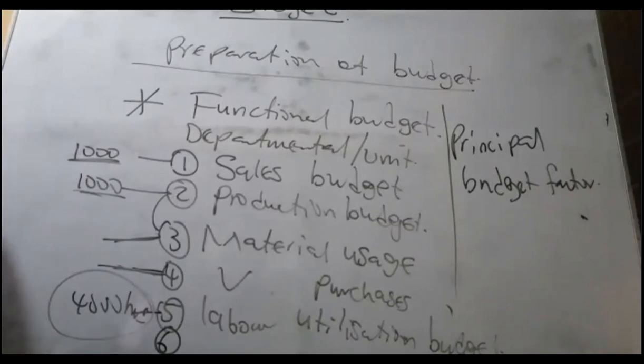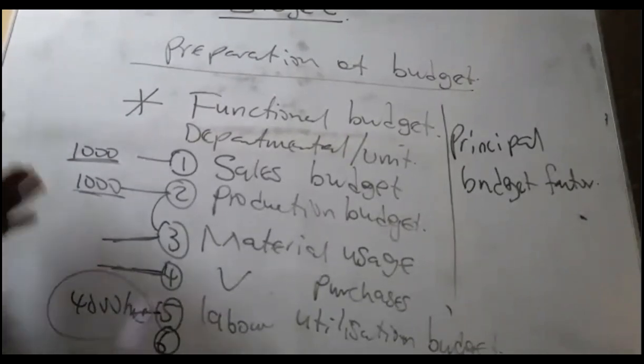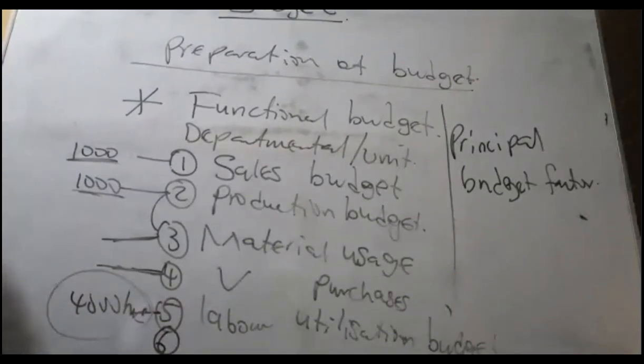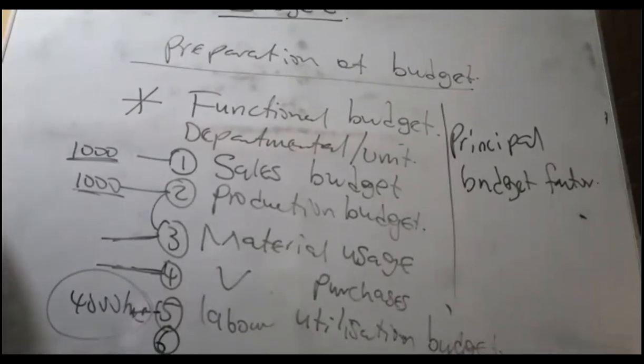Any challenge that prevents you or any factor, resource that prevents you from achieving your objective, we call it what? In budgeting process, we have given it a nice name called principal budget factor. It's any factor that prevents organization from achieving their objective. So the rule or the basic principle is this: budget on that one first. So always you have to budget on the principal budget factor. Every organization has their principal budget factor.